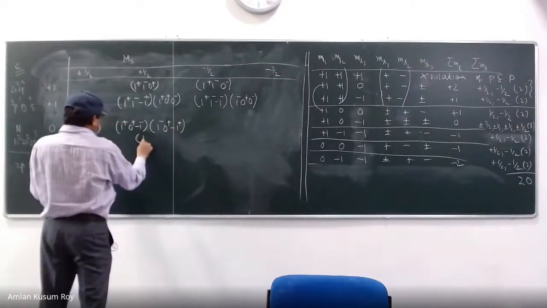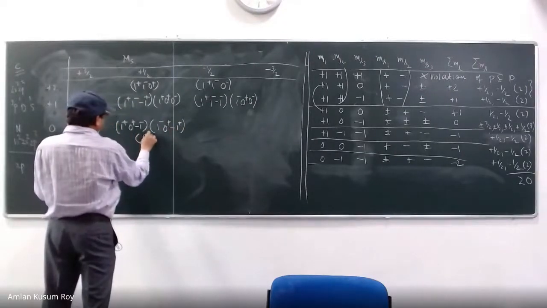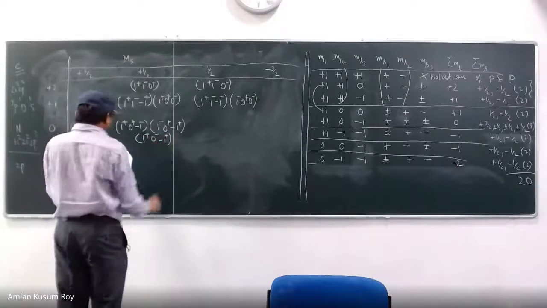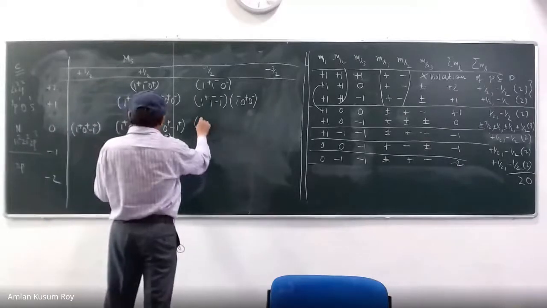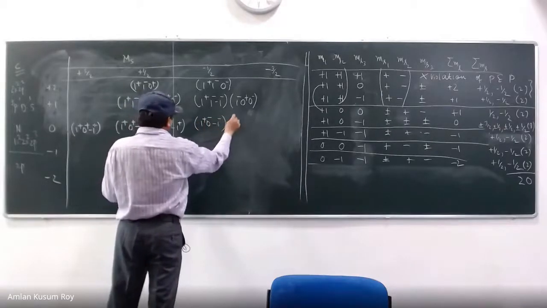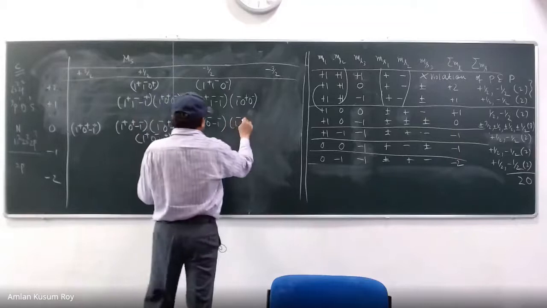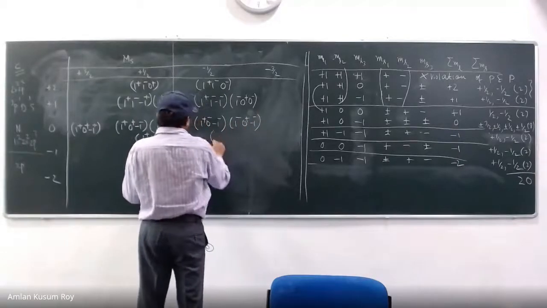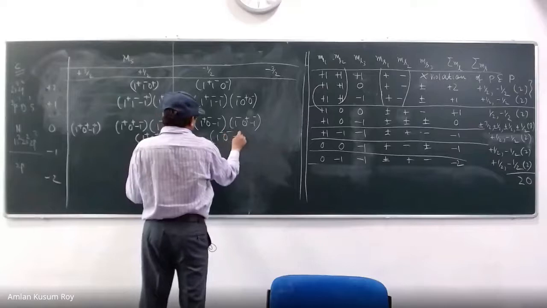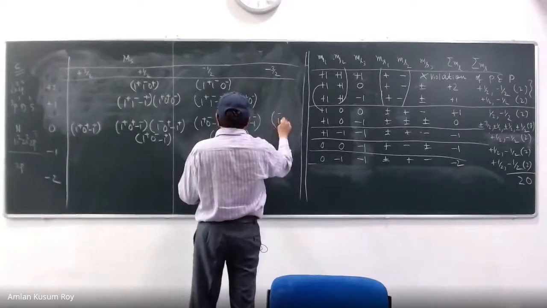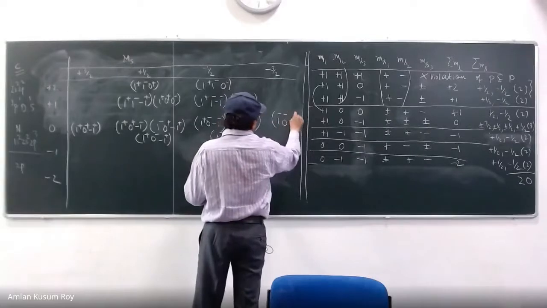Okay, you'll get one more, 1 plus 0 minus minus 1 plus. Okay, in fact 1 plus 0 minus minus 1 minus 1 minus 0 plus minus 1 minus 1 minus 0 minus minus 1 plus, 1 minus 0 minus minus 1 minus.